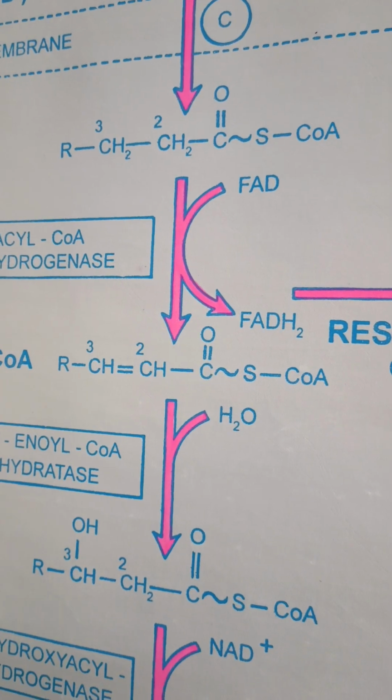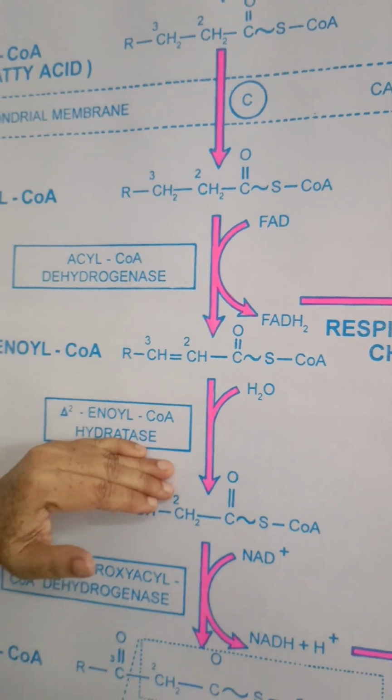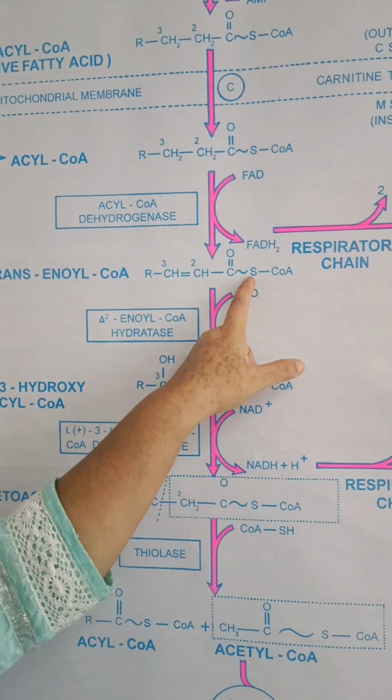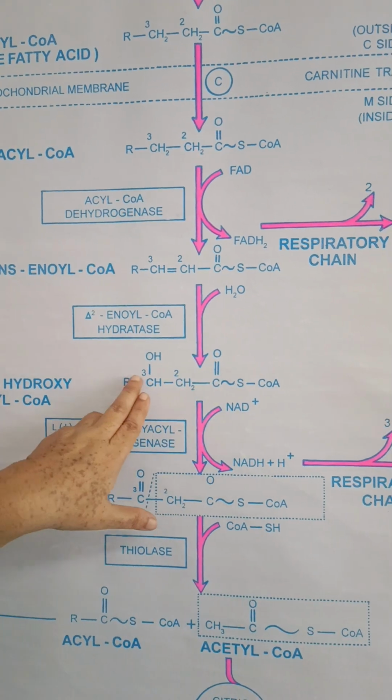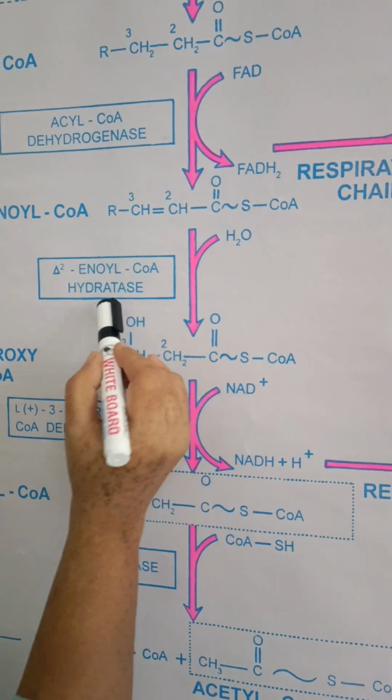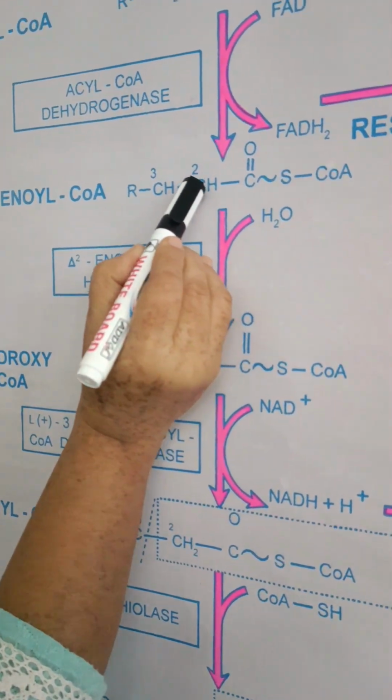Then the next step is hydration. That means a water molecule is added in this reaction, which will add the water molecule at the beta carbon. We can see here it was a double bond.